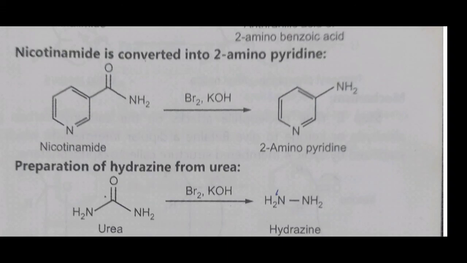Here, urea contains one carbon atom, and this carbon atom is lost, converting it to hydrazine, NH2NH2. Therefore, one carbon atom less means in case of Hofmann bromamide reaction, isocyanate is the intermediate and the amide is converted to the primary amine with one carbon atom less. This is the Hofmann rearrangement. Thank you for listening.